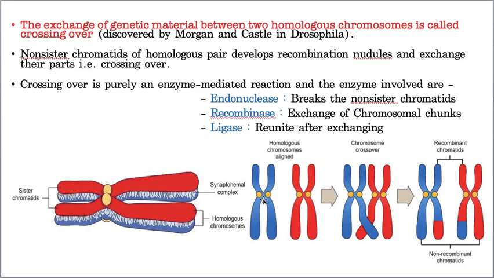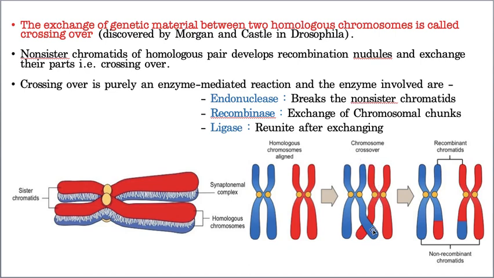Now this is one homologous chromosome and this is another homologous chromosome. Now these are called sister chromatids. This exchange takes place between non-sister chromatids. That means this is of one chromosome, this is of another chromosome. That's why two opposite chromatids are called non-sister chromatids.